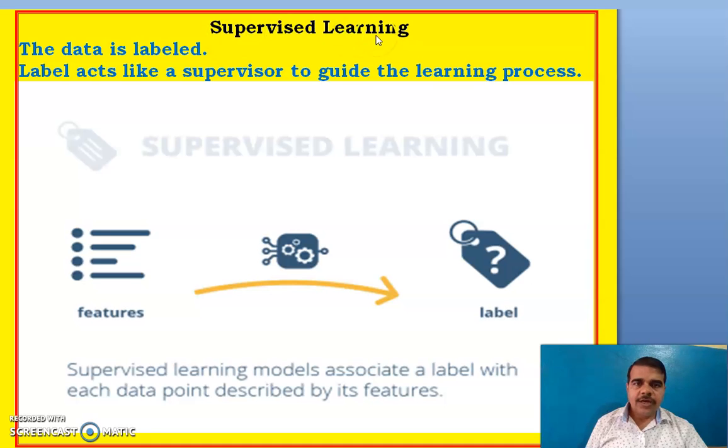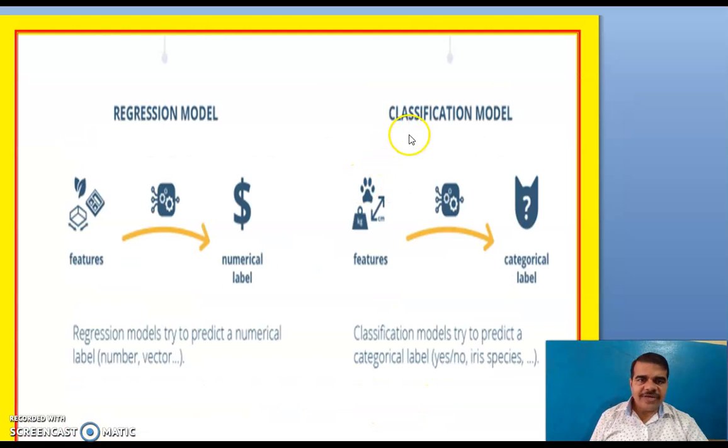In supervised learning, the data is labeled. The label acts like a supervisor to guide the learning process. Here different features are there and these features are labeled. Supervised learning models associate a label with each data point described by its features. In supervised learning, we have the classification model and the regression model. Let us see what these models are.